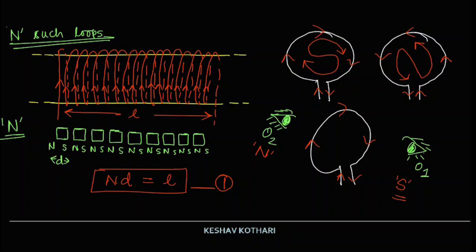And the dipole moment for each small magnet that we have considered over here can be written as mu, which is equal to m d, where m is the pole strength of the magnet which we are considering.